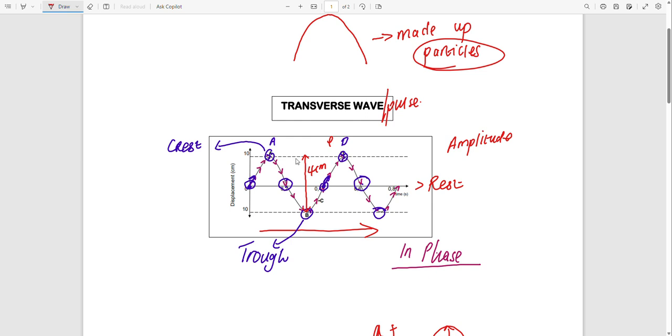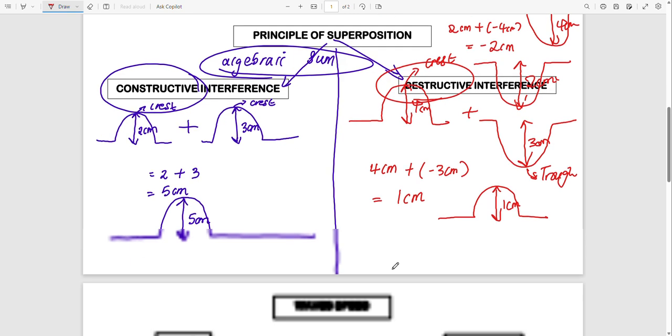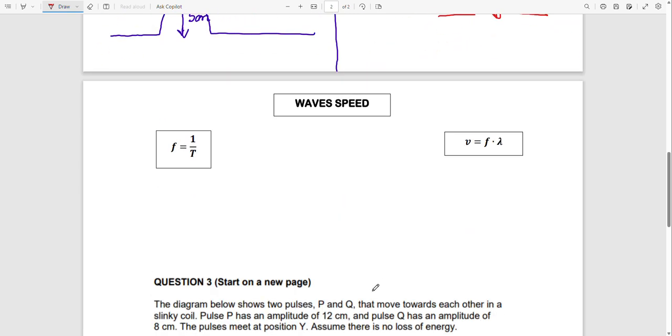Remember, the amplitude is from the maximum point to the rest position, or from the minimum point to the rest position. So if you are given 4 centimeters, we take half of 4 centimeters. Therefore you will get 2 centimeters. That means the amplitude will be 2 centimeters. That's the most common mistake learners make with such a question.